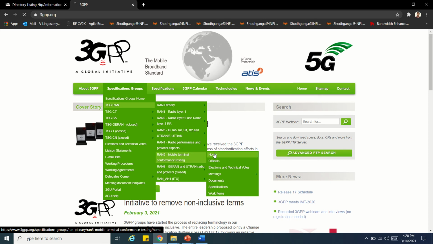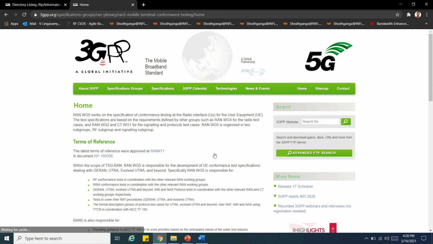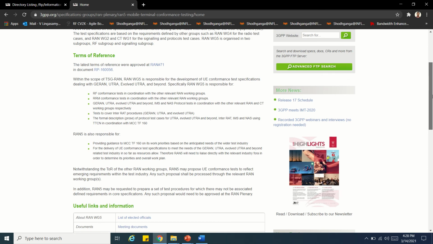You can say that we have to remove this table. If there is some procedure that may be misleading the testing, we can correct it. For example, DCI format 1A, 2A, 3A is there in LTE call processing, and by mistake, instead of 1A they might have written 3A or 5A. That typo we can correct. Sometimes a test case will refer to some other test spec.